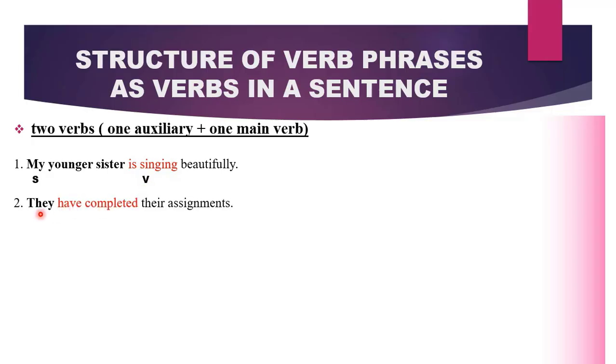In the second sentence, we have they have completed their assignments. What is the subject? Obviously, the subject is they. What about the verb? We have a verb phrase, two words functioning as our verb. We have an auxiliary verb, have, and then our main verb, completed. So, there can be sentences where two verbs or two words would function as the verbal element. So we have our subject, they, and then have completed as our verb.